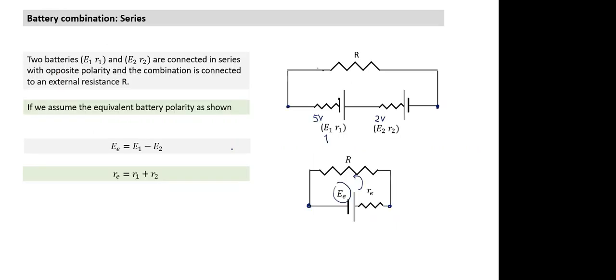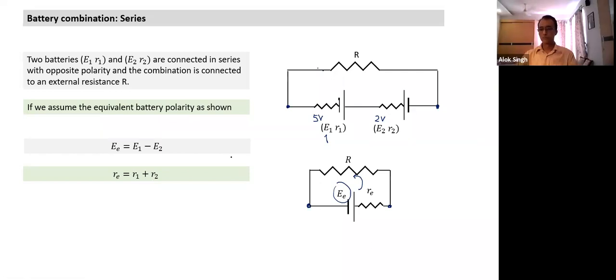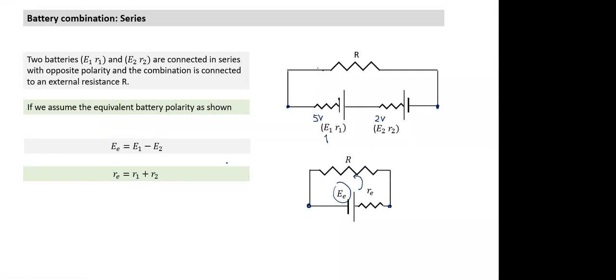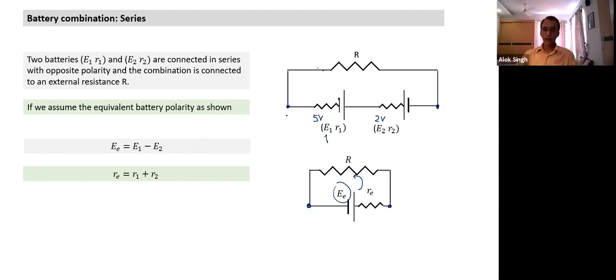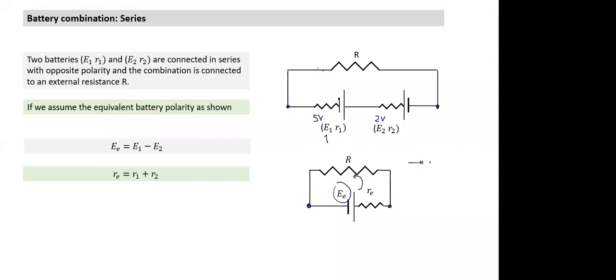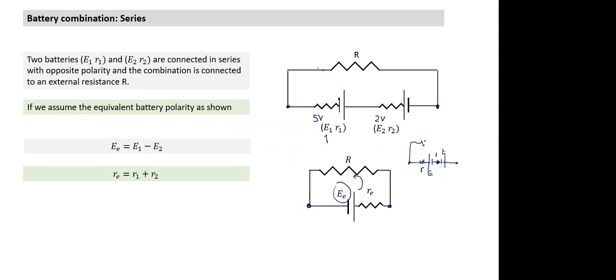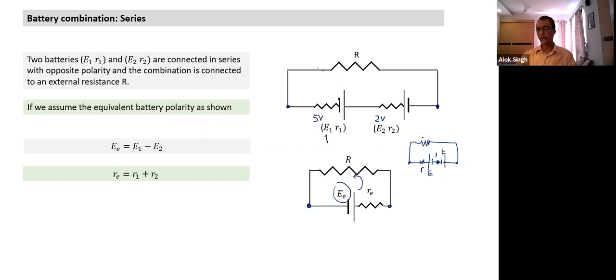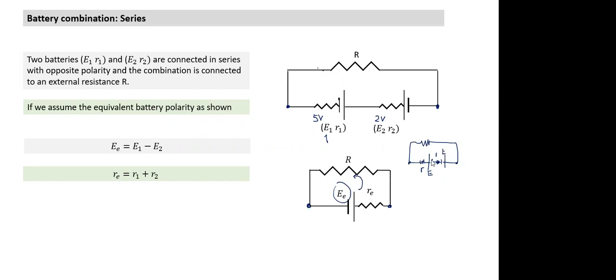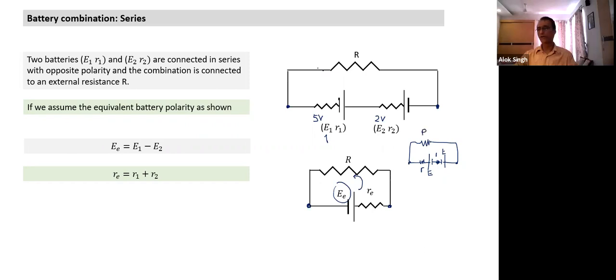Sir, in the previous one, if we connect two of the same battery, then it won't work. Yes, no current will flow. But there'll be a potential difference, right? Between the middle. But what will happen across this terminal? Suppose I have one battery like this, and an identical battery like this connected. This is resistance here, so these are two terminals. These two batteries are connected like this. This is E, this is R, and this is R, and this is E. When I connect a resistance here like this, will any current flow across this resistance? No, sir. No current will flow. It doesn't matter what the value of resistance I connect, the current will not flow.